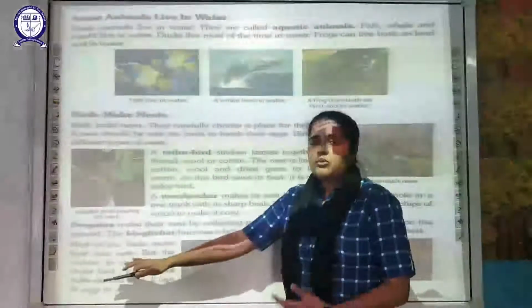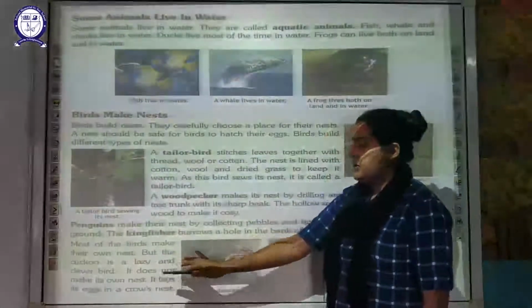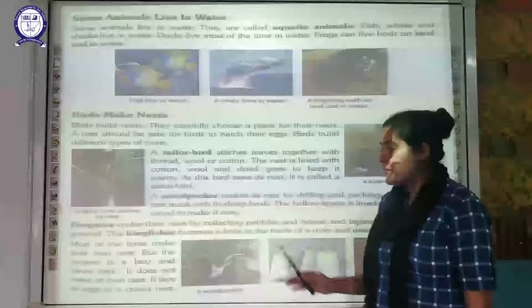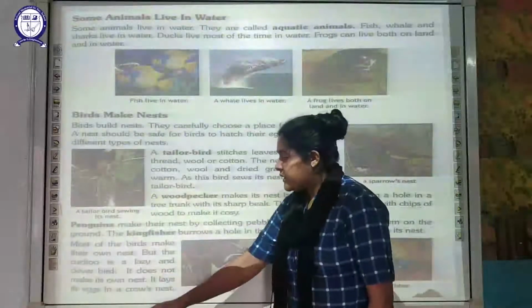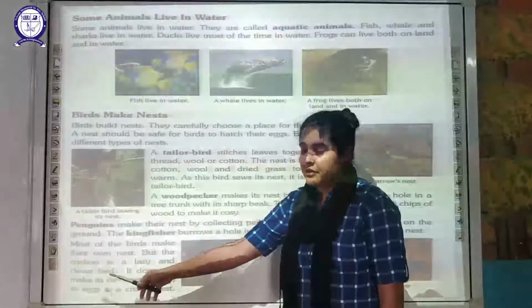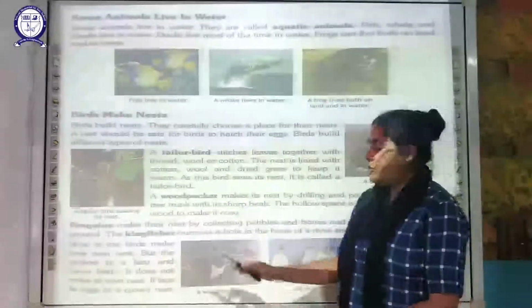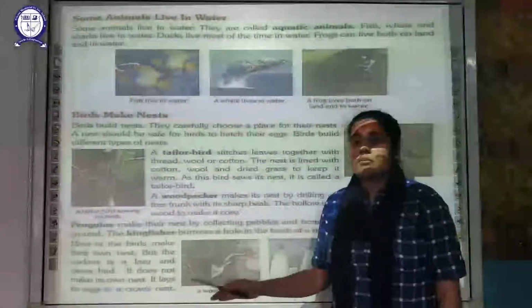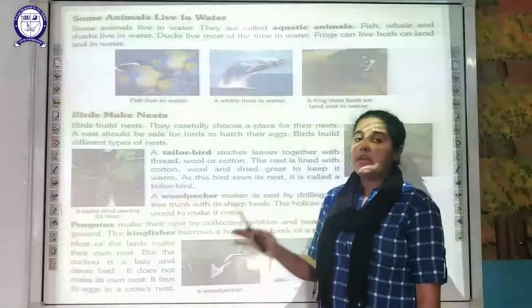Now, most birds are going to make their own nest, as I have told you earlier also, but there is an exception. There is a bird, its name is the cuckoo bird. It is quite lazy and clever, and what does it do? It does not make its own nest. So this bird is an exception. It doesn't make its own nest.